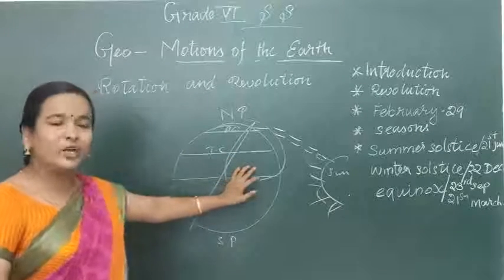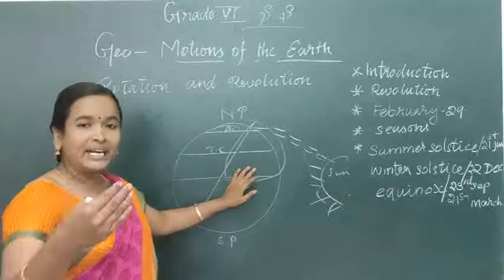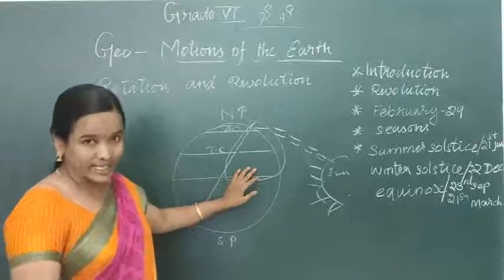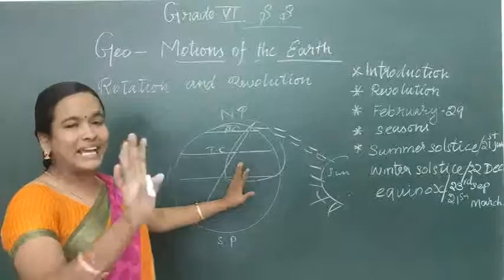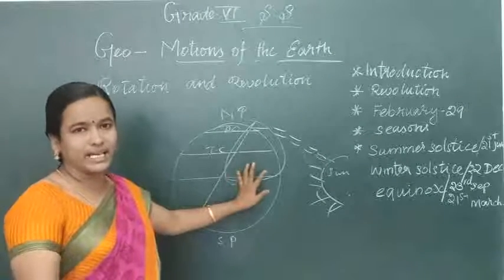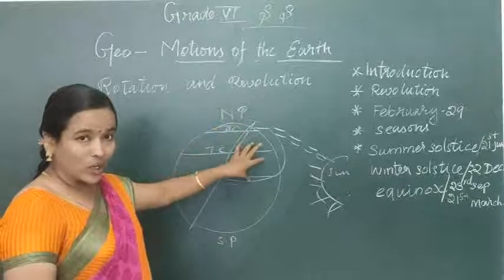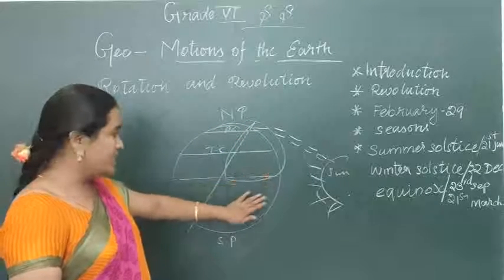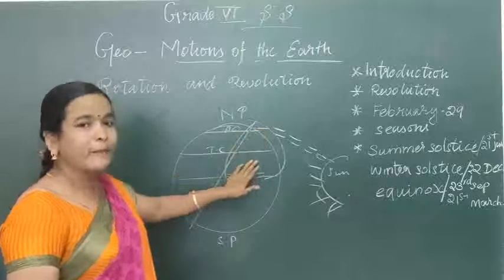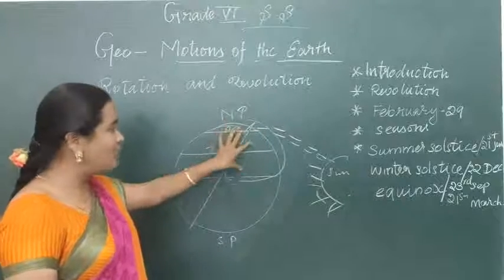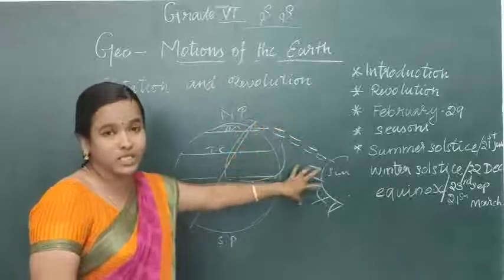So normally during the summer season, what happens? Days are longer, nights are shorter. Even after 6 p.m. you could see light. It is bright outside. That's why days are longer and nights are shorter in the summer in the northern hemisphere, because the north pole tilts towards the sun, moving closer to the sun.